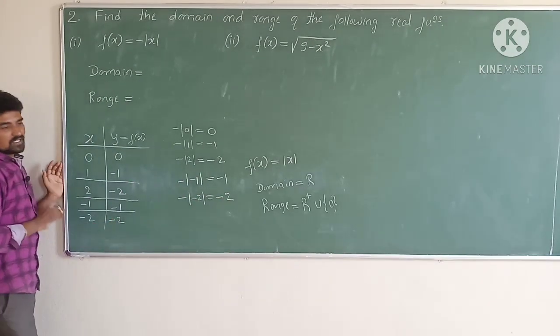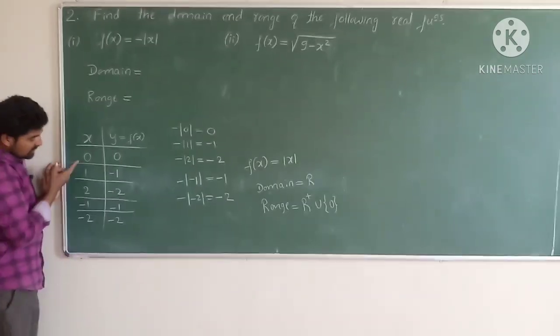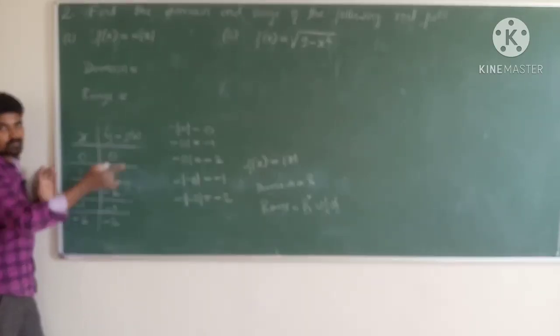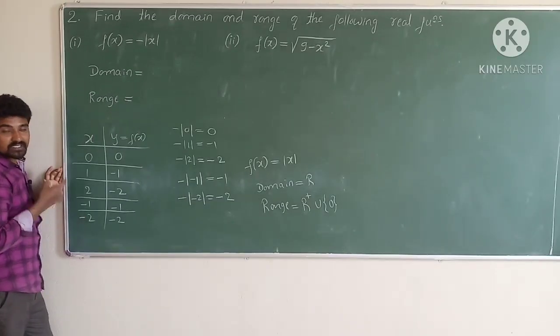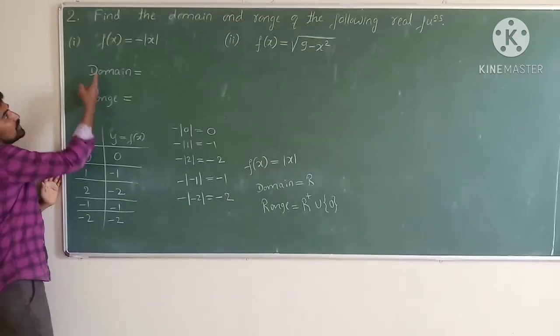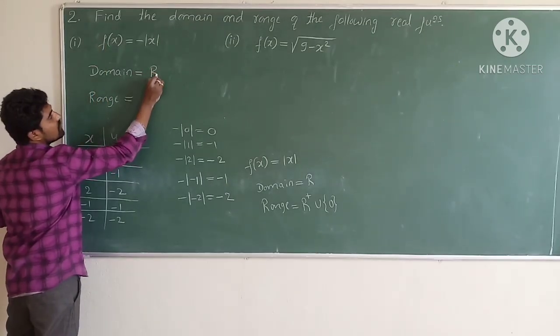So you just observe. Here I am substituting the real numbers 0, 1, 2, 3, 4, 5 up to positive infinity, minus 1, minus 2, minus 3 up to minus infinity. These are all the real numbers. Therefore, the domain of the given function is the set of real numbers.